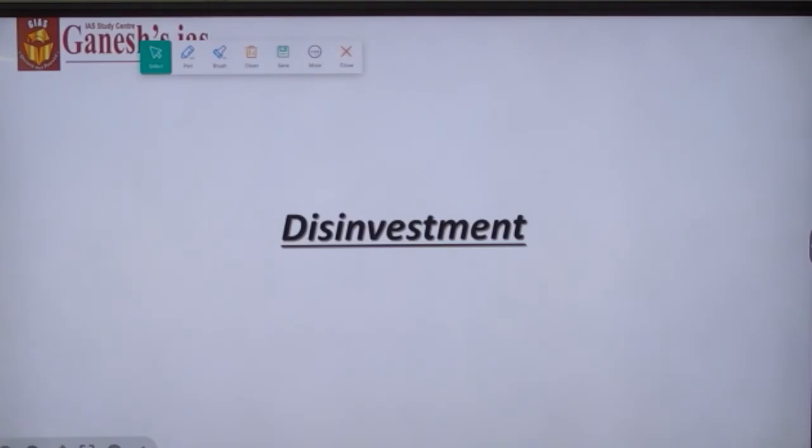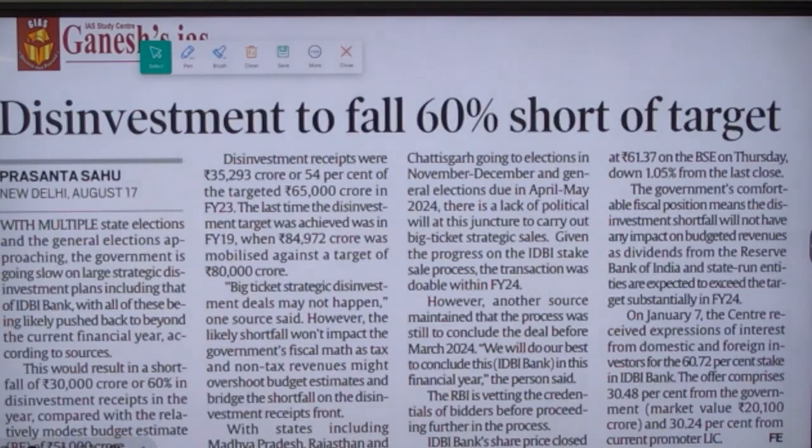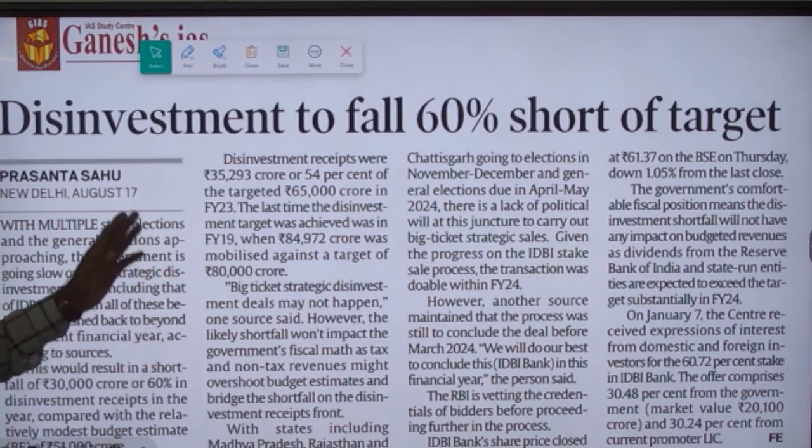News related to disinvestment. The disinvestment will fall short by 60% of the estimated target for this year. And why is it so? Because of some political reasons and also because of the lagging process in other disinvestment areas.